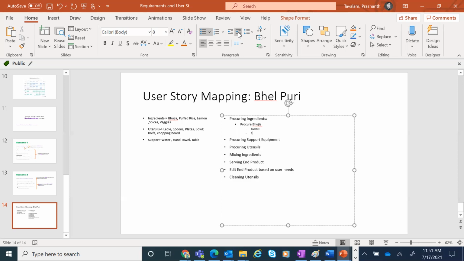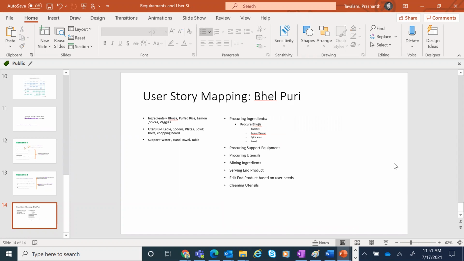Then maybe color or flavor, right? And what else? We'll also look at maybe spice levels. And also the brand. So these are all the things that you look at before buying the bhujia.